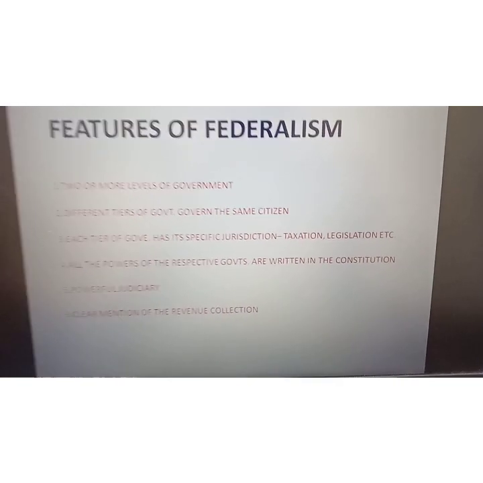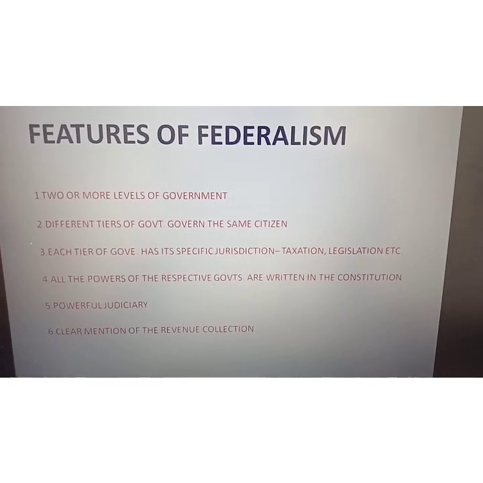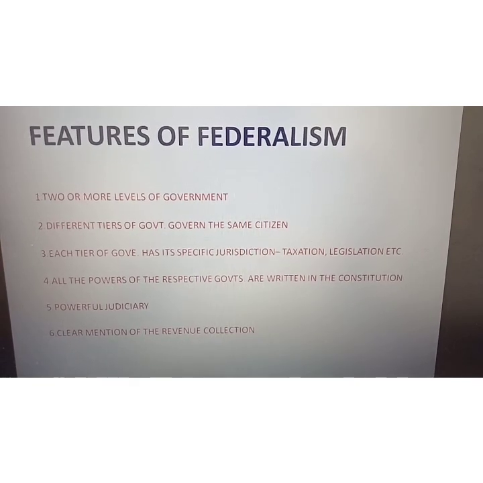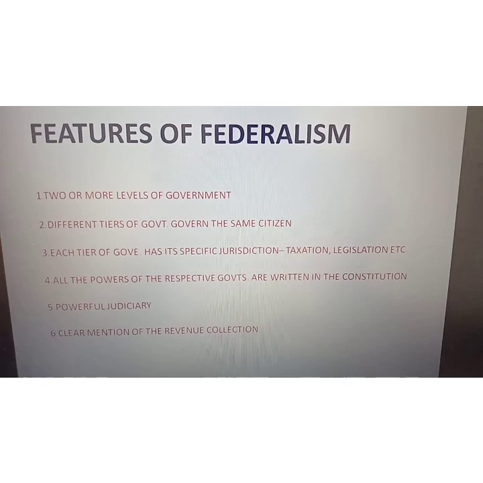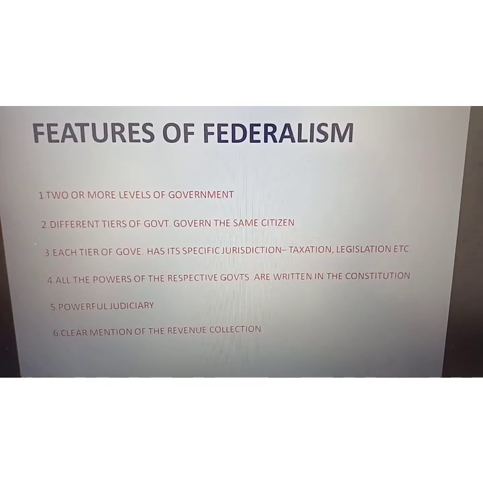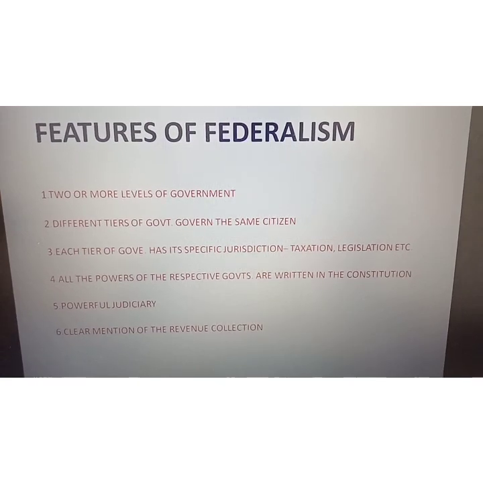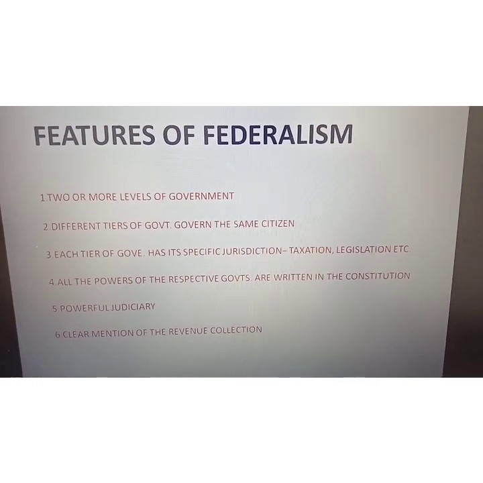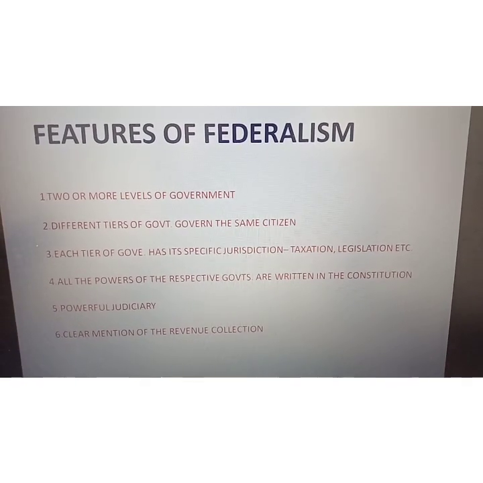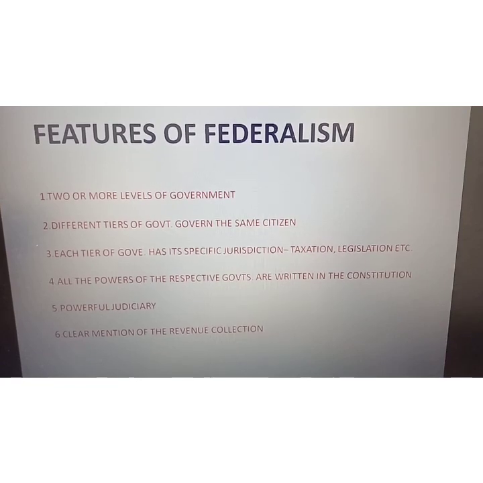So see, the features of federalism are there on the screen. One by one I will discuss each feature. Already I have told you what the meaning of federalism is. So now the features. Feature number 1: in a federal country there must be 2 or more levels of government. Means a minimum of 2 levels of government should be there, as the state governments and the central government, and if required there may be more levels of government.